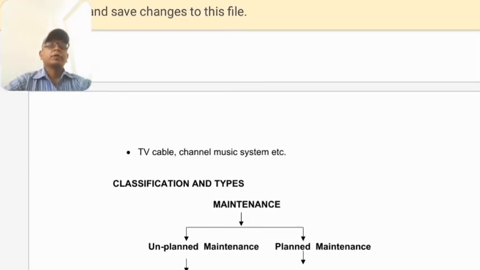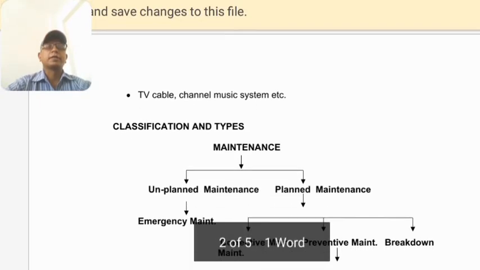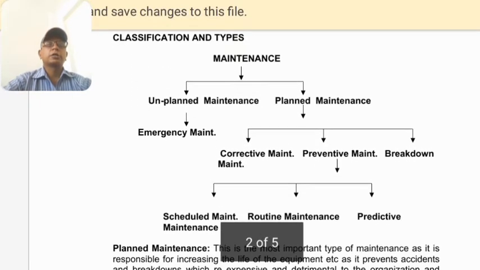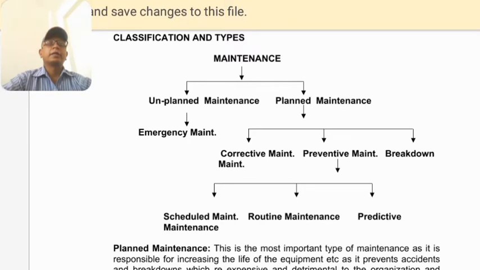Now we move on to another segment of maintenance and engineering: classification of types of maintenance. Broadly, through this chart we classify maintenance into two areas: planned maintenance and unplanned maintenance. Unplanned maintenance is where we don't have any planning. The things will stop and we are going to repair them, or handle the emergency cases of maintenance.